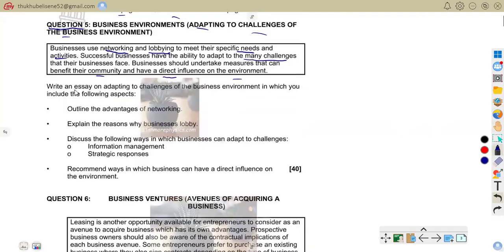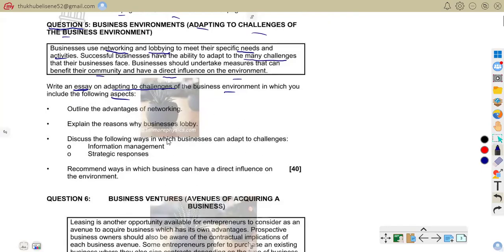It says write an essay on adapting to challenges of the business environment in which you include the following aspects. Before you can even talk about the aspects, when you write an essay, don't ever forget the structure of the essay: the essay must have an introduction, it must have a body, which is going to be built by these given aspects, and also the essay must have what?